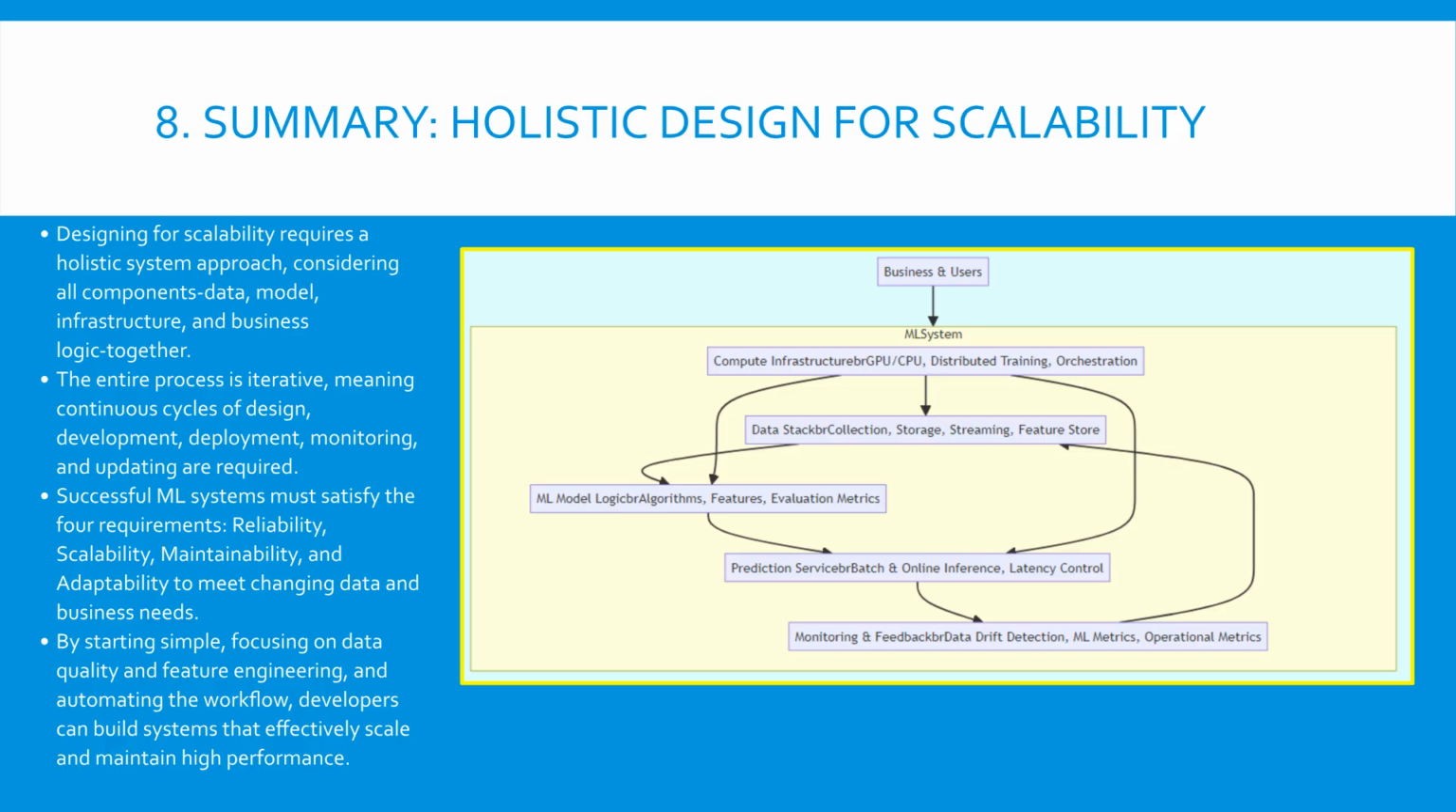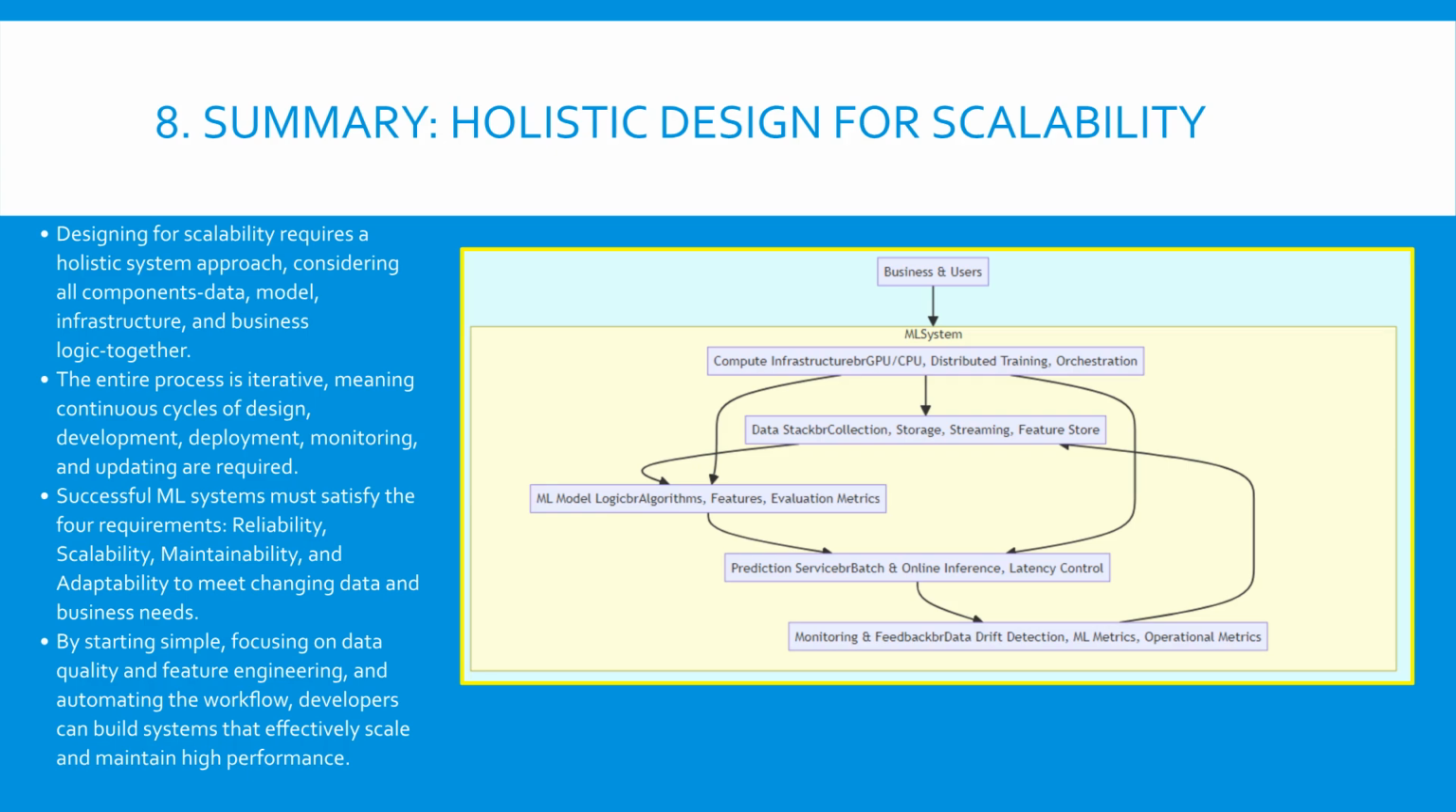This C4 model provides a holistic view of a production ML system, emphasizing that true scalability requires all components to work in harmony. The system relies on a robust data stack for handling large volumes and high-velocity data, and powerful compute infrastructure supporting massive models through distributed training and orchestration. The ML model logic generates the predictions, which are served via deployment mechanisms, either batch or online, focusing intensely on low latency. Continuous monitoring ensures the system detects performance degradation or data drift, feeding back into the data stack for updates. The entire scalable system exists to serve the stakeholders and achieve defined business objectives.